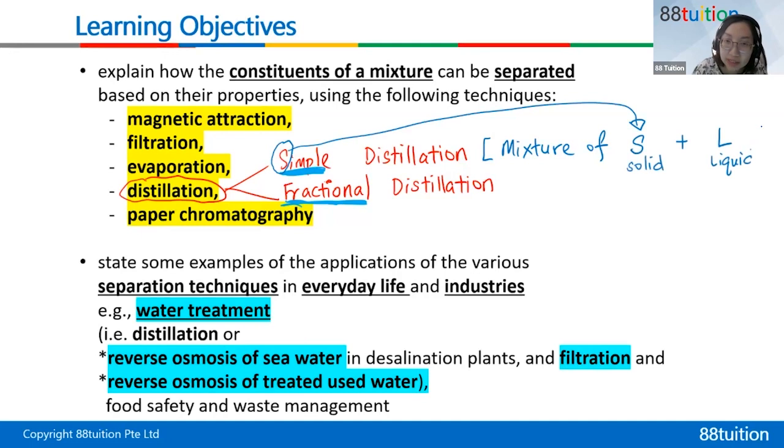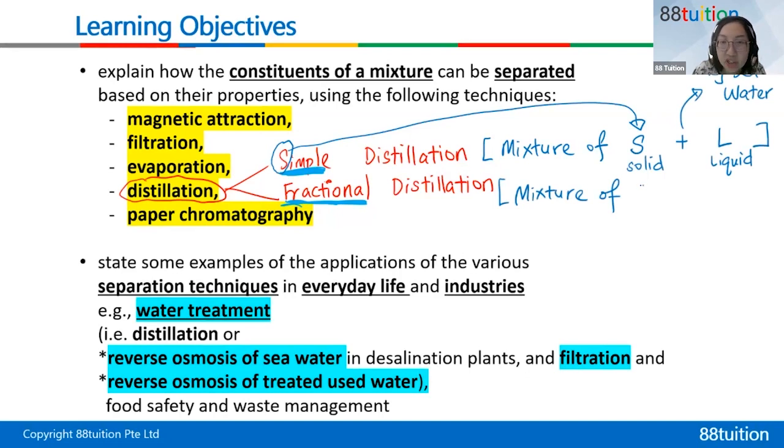For example, seawater. This example would be seawater. Seawater is salt dissolved in water. Then fractional distillation is for mixture of, can you type into the chat? It's a mixture of what?